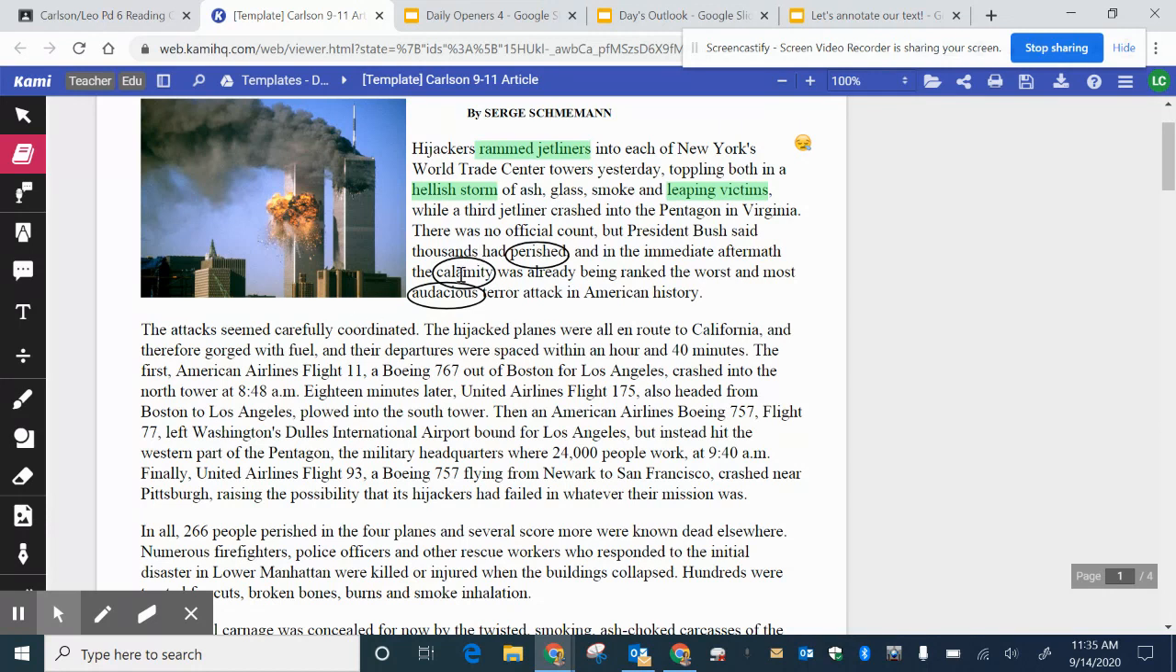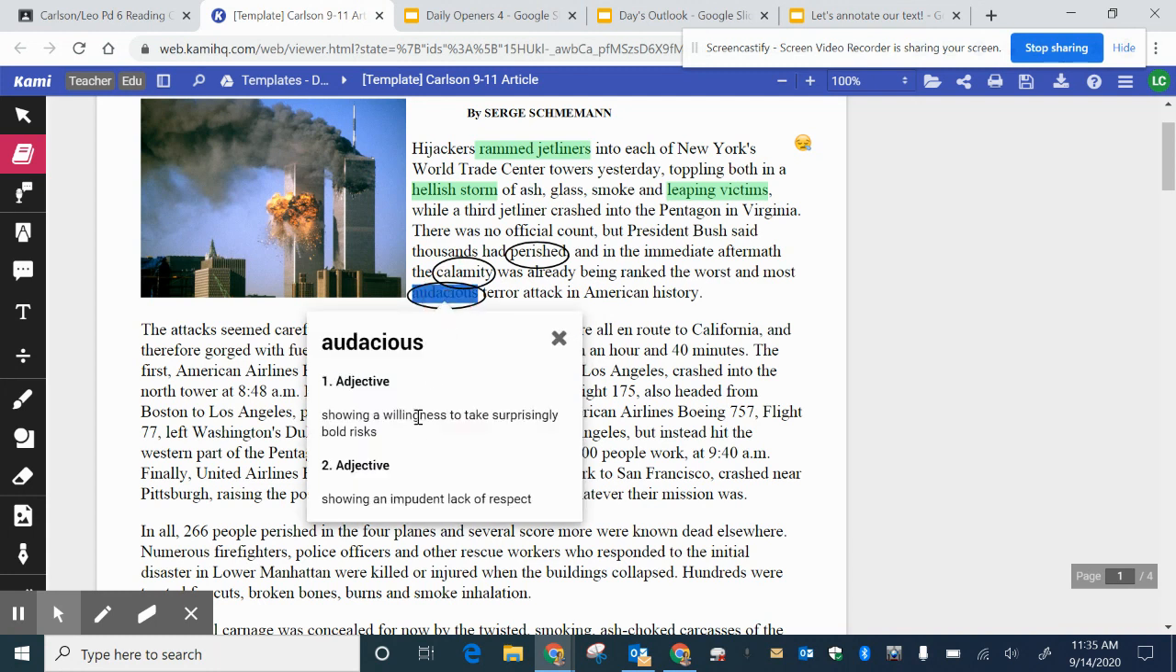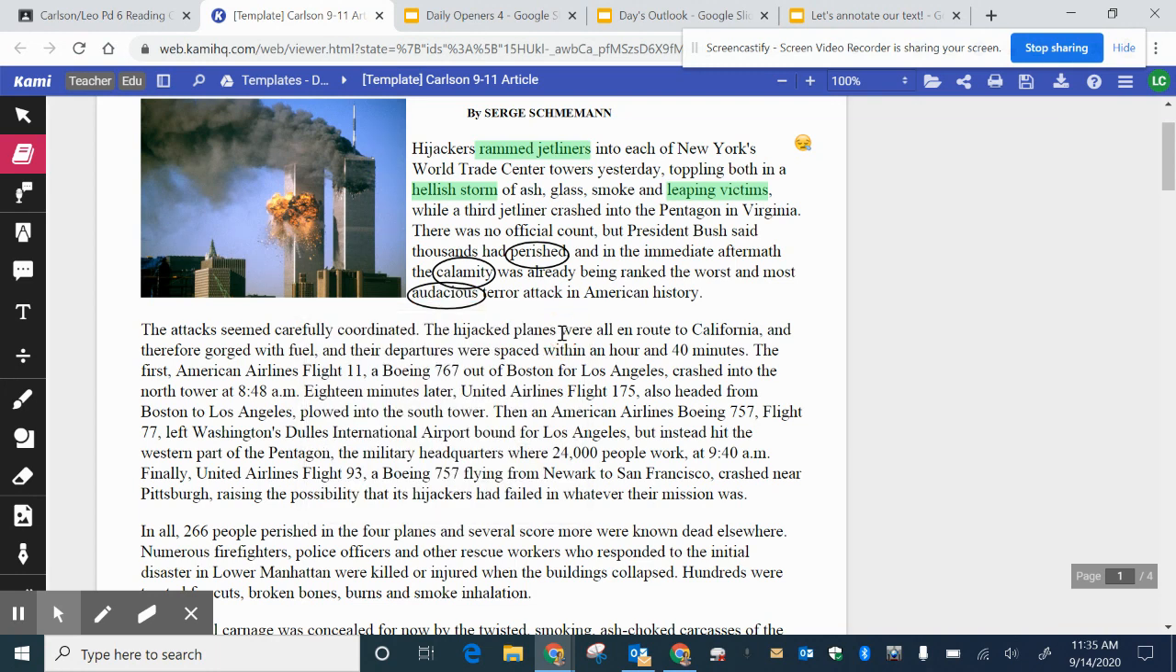I can also do the same with calamity. If I just click on the word calamity, the definition will come up. And audacious as well comes up too. So in order to get definitions of words that you don't know, make sure you click on the dictionary icon first. Now I'm going to go back to my markup tool and continue reading.